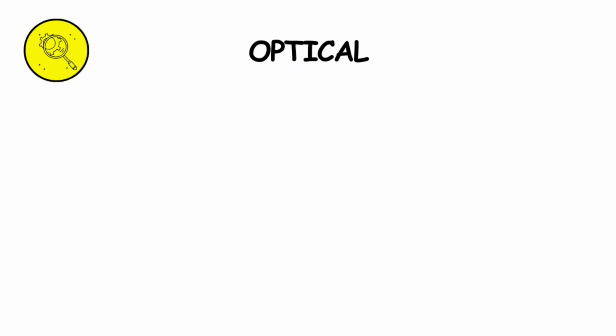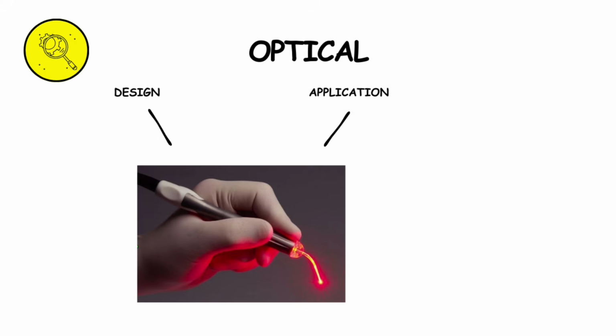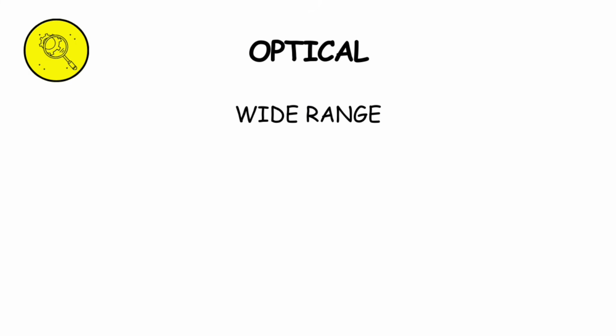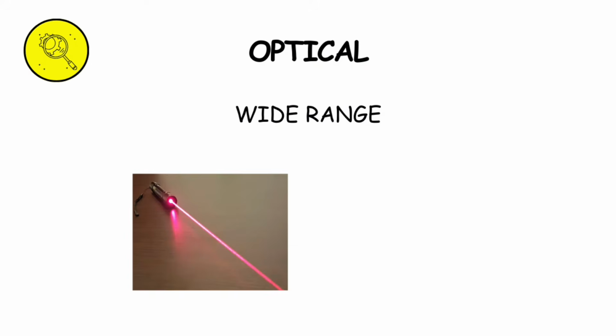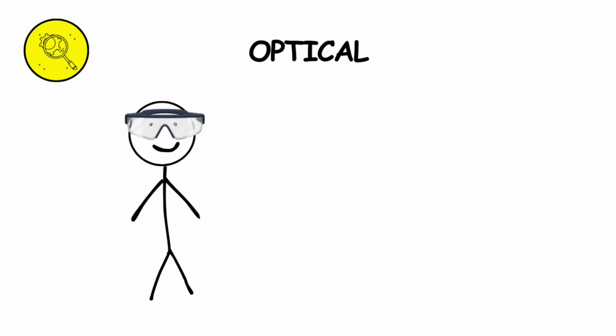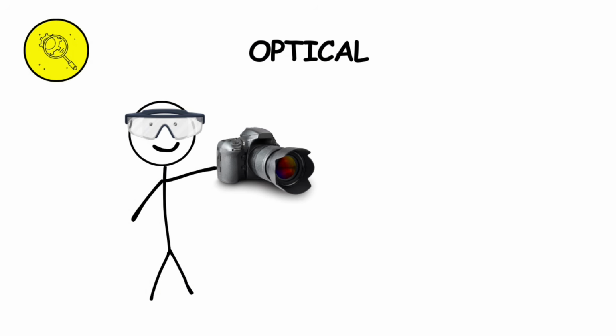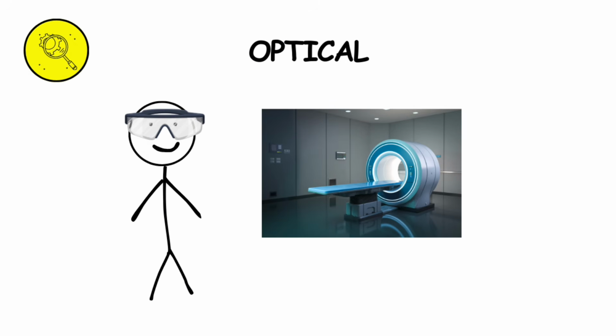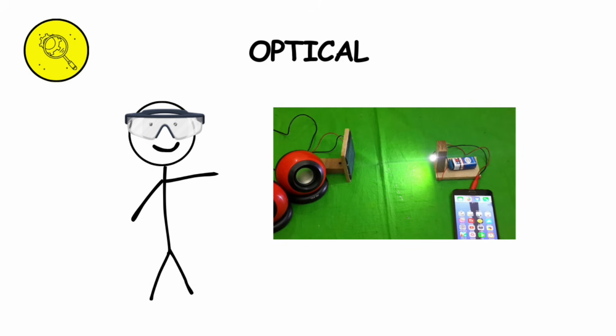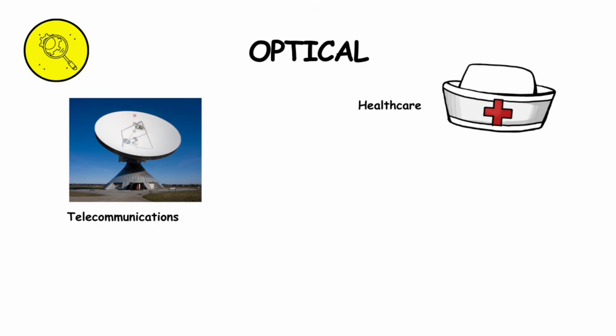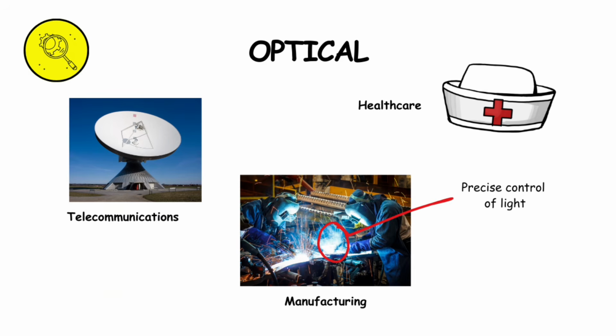Optical engineering. Optical engineering involves the design and application of optical systems and devices, which use light. This field covers a wide range of technologies, from lenses and microscopes to lasers and fiber optics. Optical engineers might work on developing better cameras, creating advanced medical imaging equipment, or designing systems for transmitting data using light. Their work is crucial in fields like telecommunications, healthcare, and manufacturing, where precise control of light is essential.